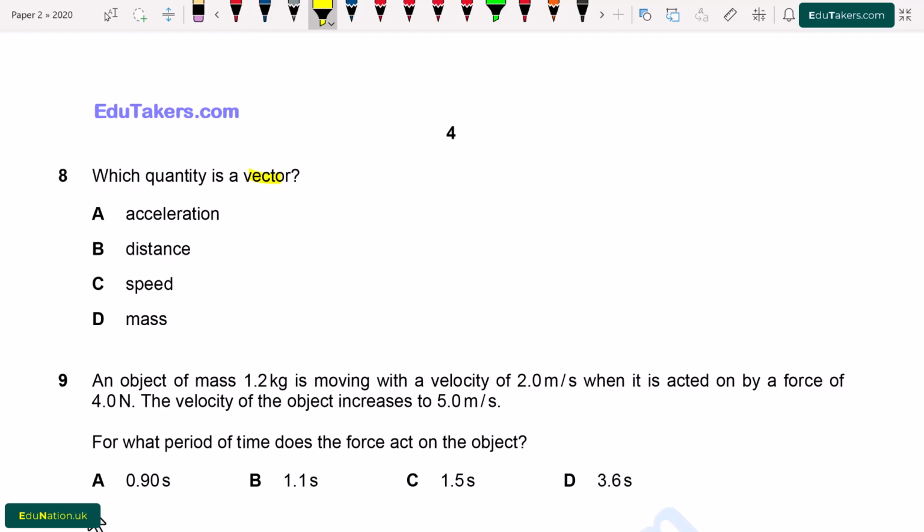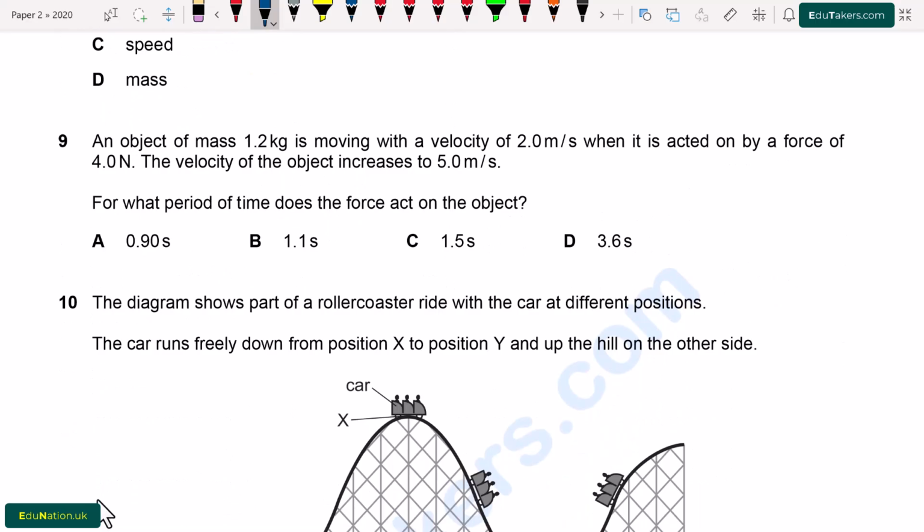Question number 8. Which quantity is a vector quantity? A acceleration, B distance, C speed and D mass. So from here acceleration is a vector quantity. All of the others are scalars.